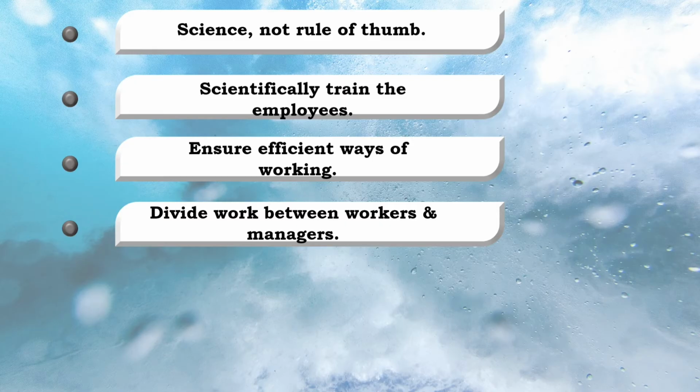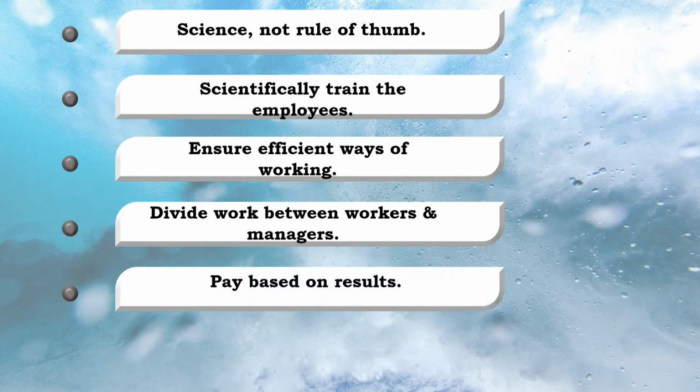The fifth principle is pay based on results. Workers should be paid based on how much they produce. This is done by using piece rate pay. Workers' focus should be on productivity. If they don't produce, they don't earn.